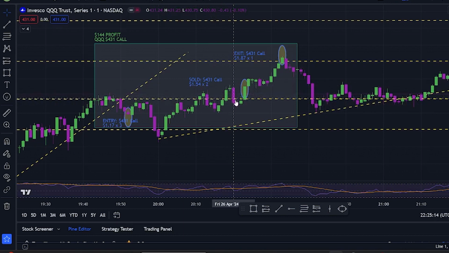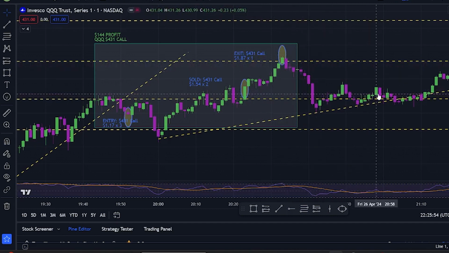Then we got a huge David Banner candle, but I figured it was a breakup and a retest, so I was like, let me just wait. It came back down, and then boom, 1 huge, incredible Hulk candle, and it just went up here. It consolidated a little bit, and then broke right at the average, right between the middle of this channel. It just broke back up, and I was like, that's what I'm looking for. It went up, and I sold at the half point right here. So I got out, and the final contract I sold for $1.87.